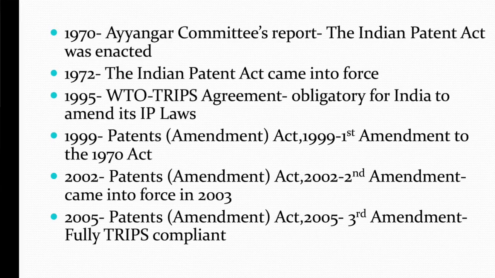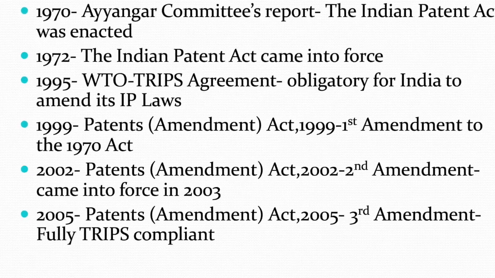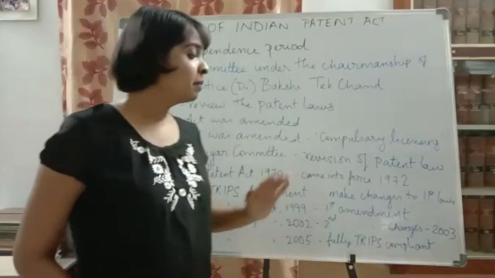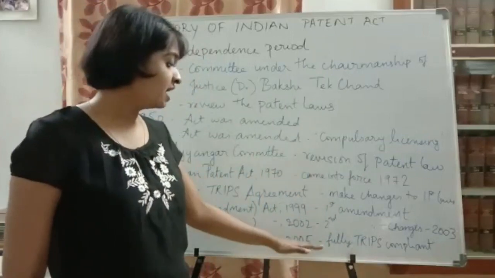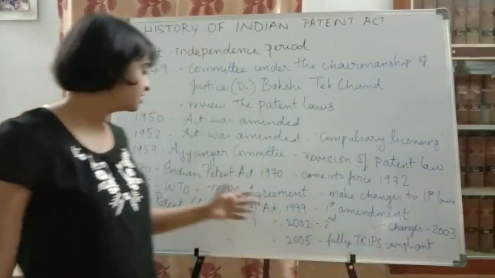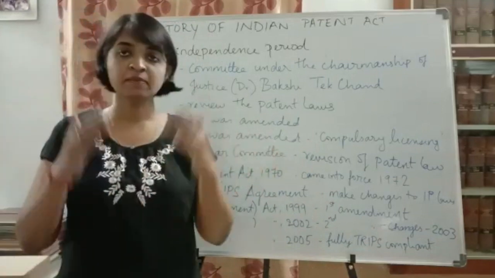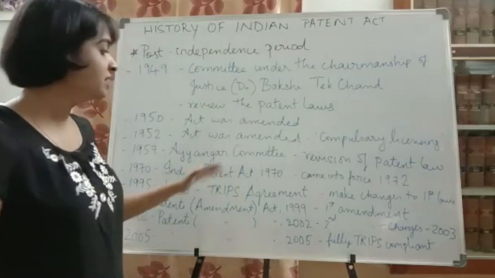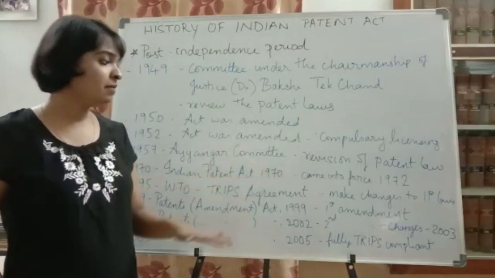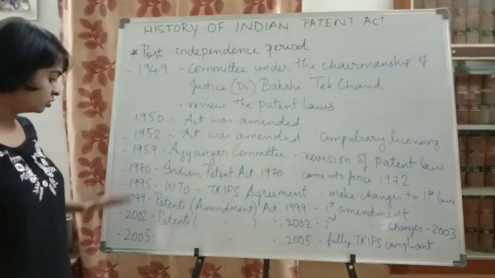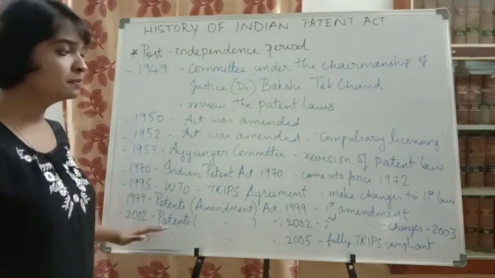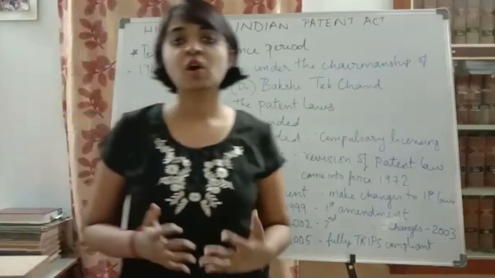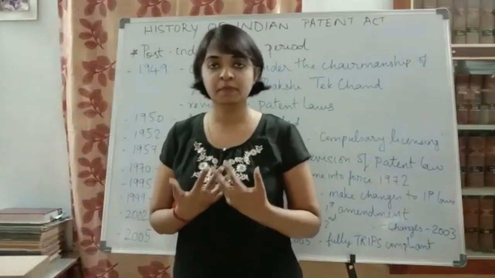Then in the year 2005, the Patents Amendment Act 2005 came up. This was the third amendment, and by this time our entire act was fully TRIPS compliant. That is, the 1970 Act fully became in accordance with the TRIPS agreement. Within the 10 years time period they gave, from 1995 to 2005, our act became fully TRIPS compliant. So this is the history of the Indian patent law.